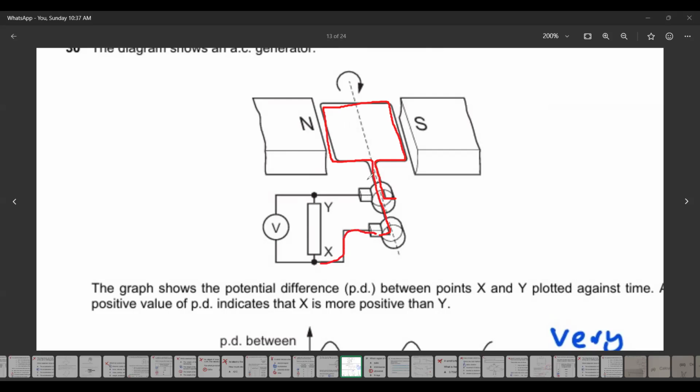Now what will be the direction of the current? The coil is rotating in this way. If I want to find the direction of the current, what is the rule to get it? We use the right hand rule for an AC generator. What is the right hand rule? Your index finger, or first finger, represents the direction of the magnetic field.